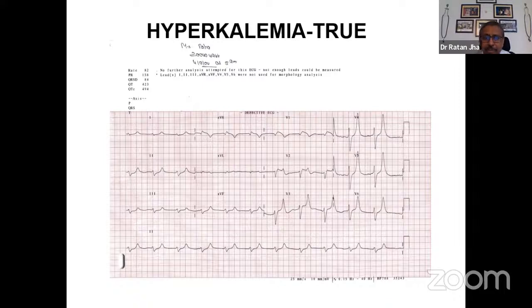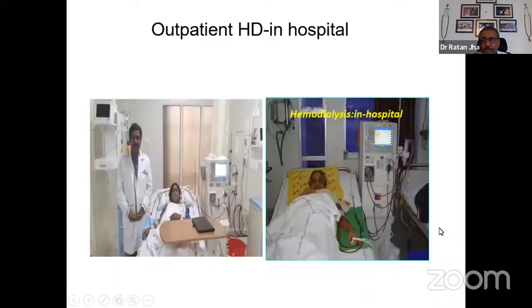The patient was given medical treatment and was initiated immediately on hemodialysis because the patient had missed her dialysis and had taken a lot of fruit juices prior to coming to the hospital. So this is an absolute indication for starting dialysis in a patient who has chronic kidney disease and who has missed her dialysis and is having this kind of ECG abnormality, because there's not much time, and this can lead to cardiac arrest if things go beyond a limit.